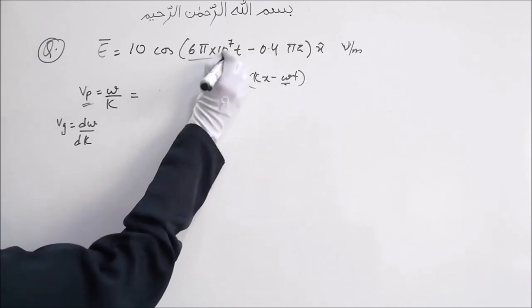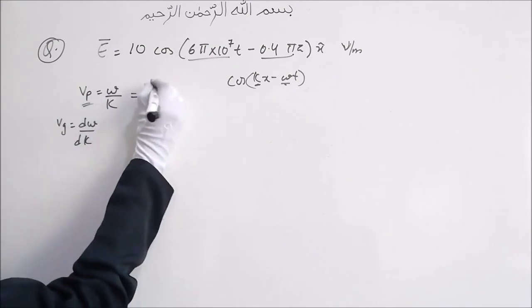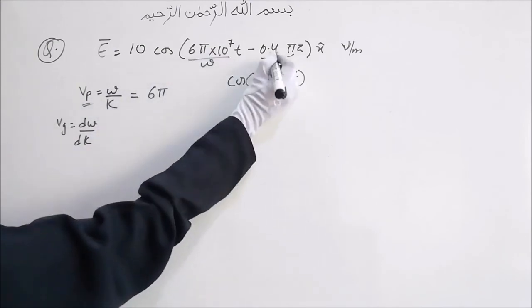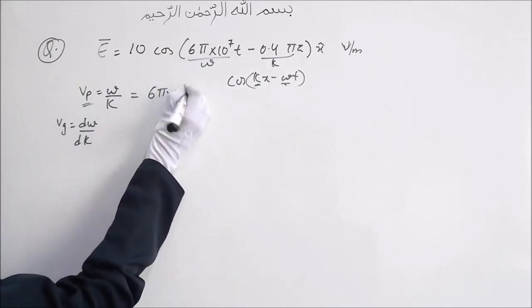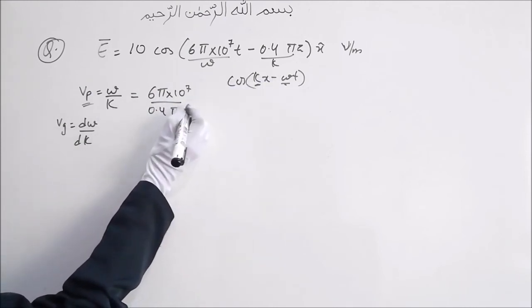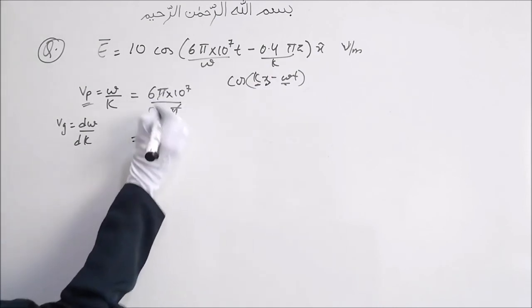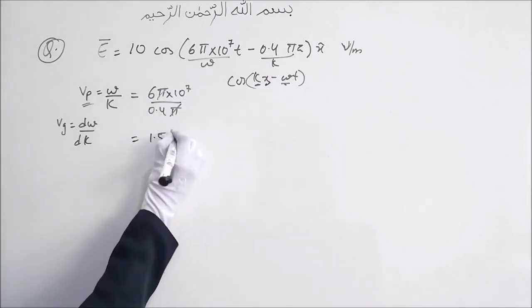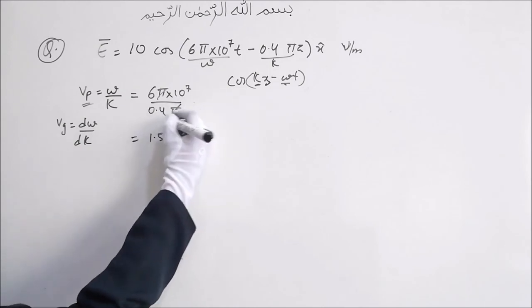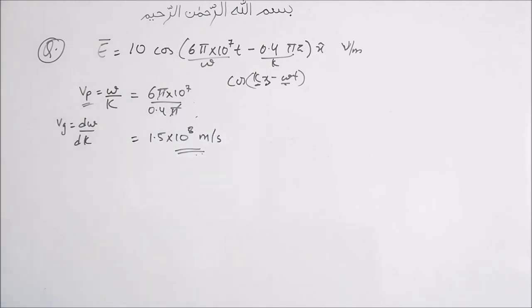So omega is this term, 6 pi into 10 raised to 7, and k is this term, 0.4 pi, with z as the direction. So pi and pi get cancelled. 6 by 4 is 1.5, into 10 raised to 7 divided by 10 raised to minus 1, giving 10 raised to 8. Phase velocity is 1.5 into 10 raised to 8 meter per second.